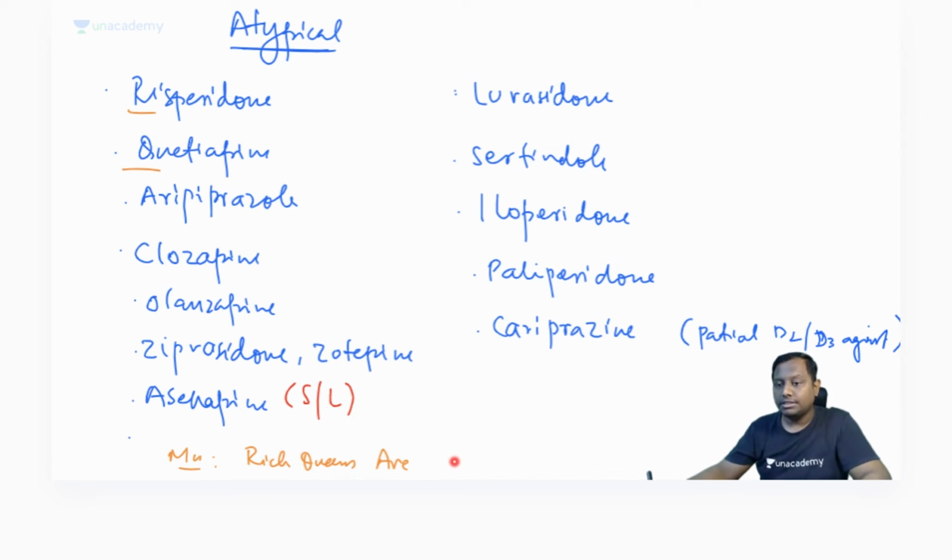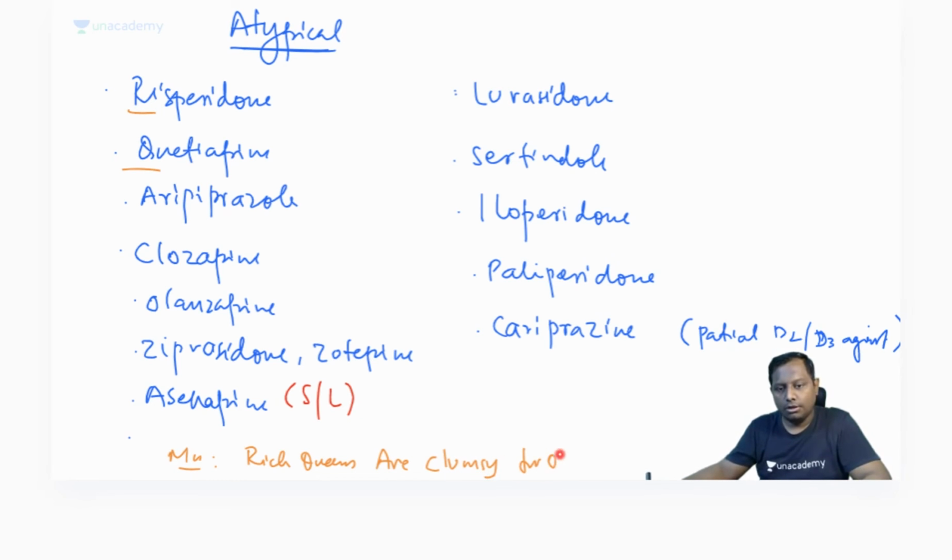Molindone that we are having is from the miscellaneous class, Dr. Irtika Kadri. We are having another class that is miscellaneous, that is neither in this class nor in the other class. Okay, so Molindone is actually miscellaneous class. Earlier it was in the atypical. They mainly considered it as a miscellaneous group of drug. Okay, rich queens are